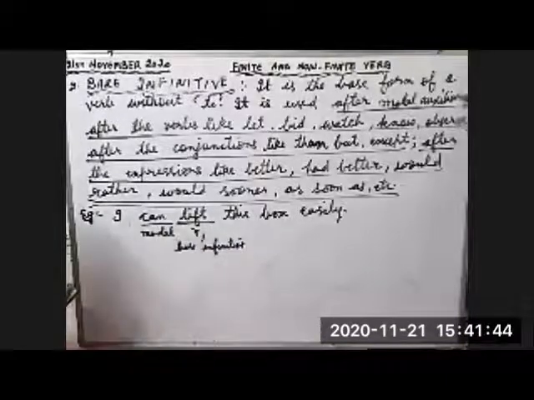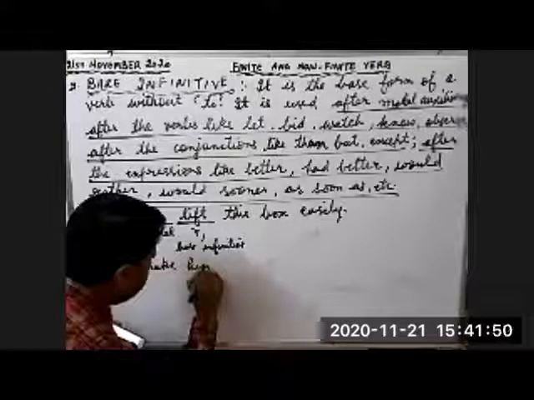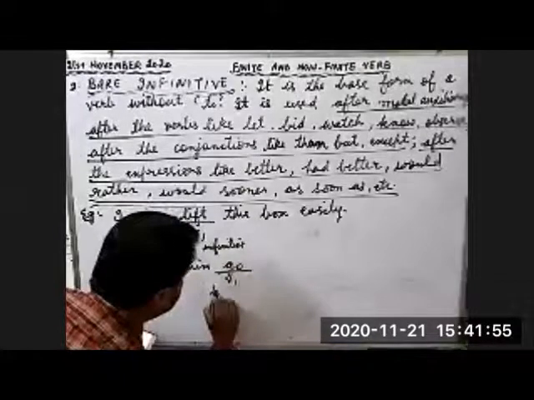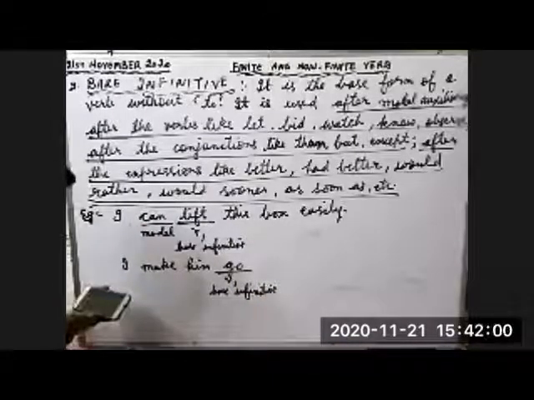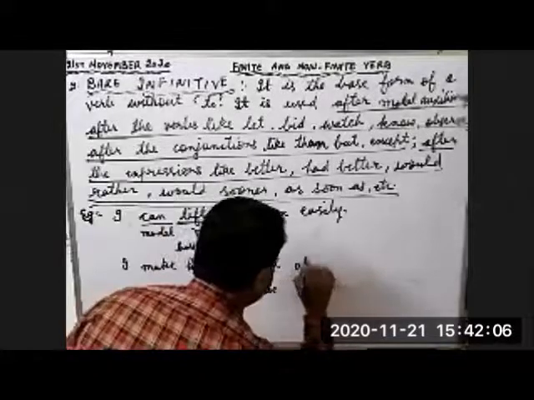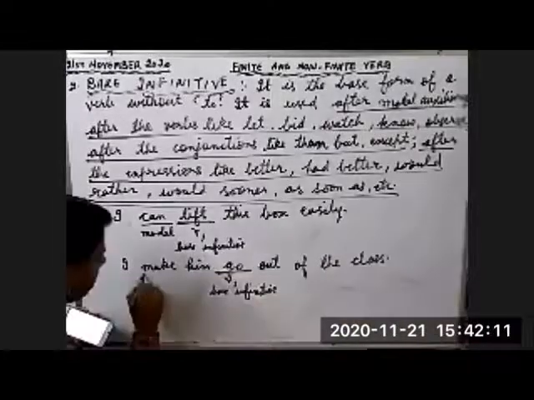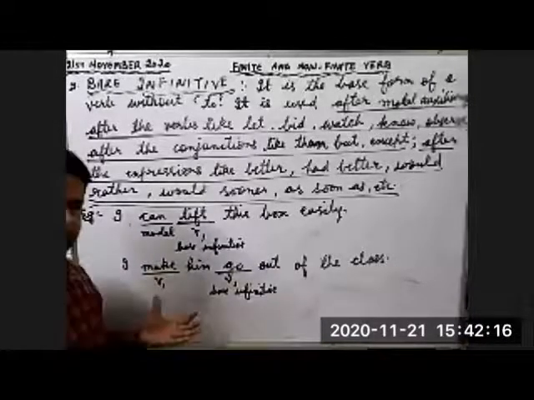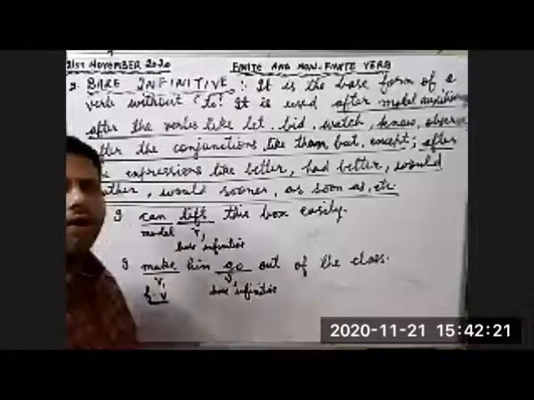Second example, I make him go. What is go? Go is first form. Here, go is used as bare infinitive. I can make him go out of the class. Children, look at this example carefully. Here, make is finite verb and go is non-finite verb, bare infinitive.